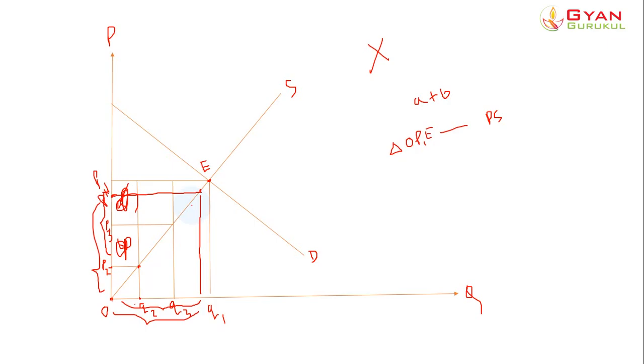So they are fetching a higher price than the price they are actually willing to sell at. That difference denotes a surplus for them, for the producers. So the area of this triangle OP1E denotes the producer surplus for a particular commodity.